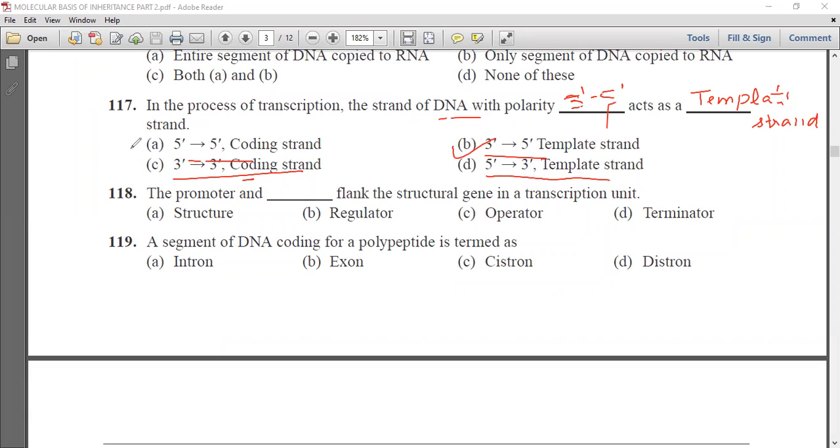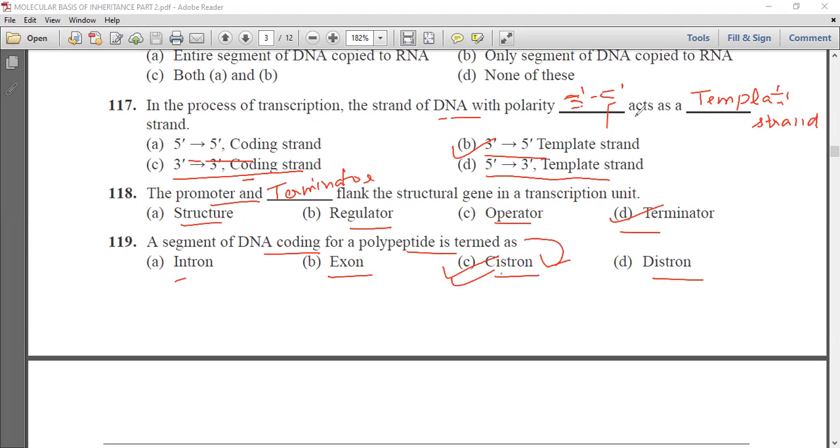Next question is, the promoter and dash flank the structural genes in the transcription unit. The options are structure, regulator, operator, or terminator. Now we know that promoter and terminator flank the structural gene in the transcription unit. So D is the correct answer. A segment of DNA coding for a polypeptide is termed as intron, exon, cistron, or distron. We know that the segment of DNA which is coding for a particular polypeptide is cistron.